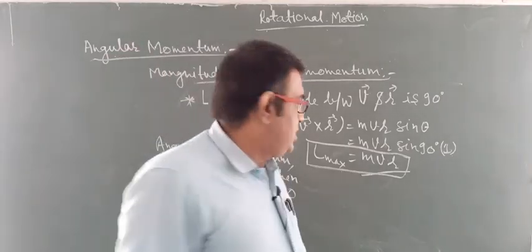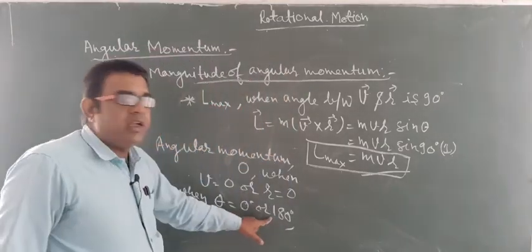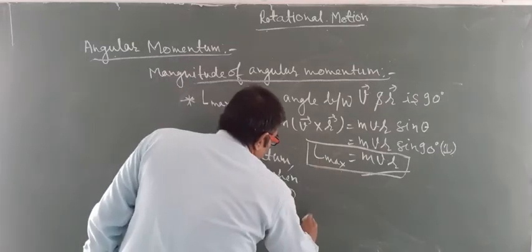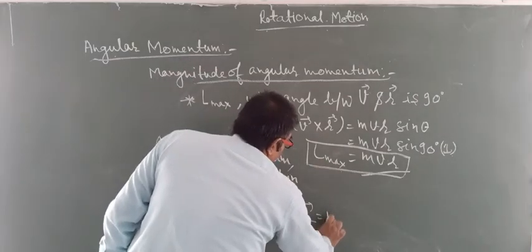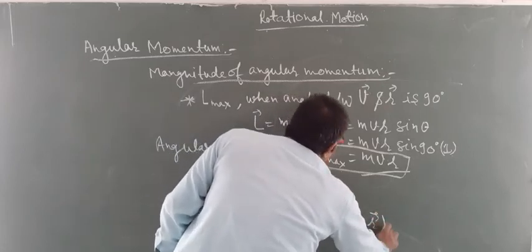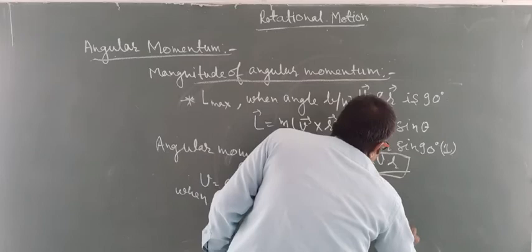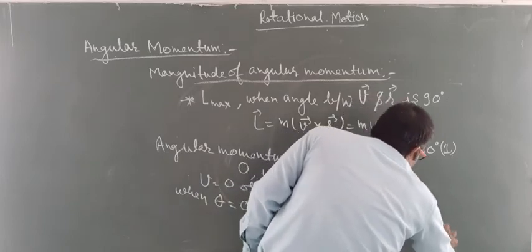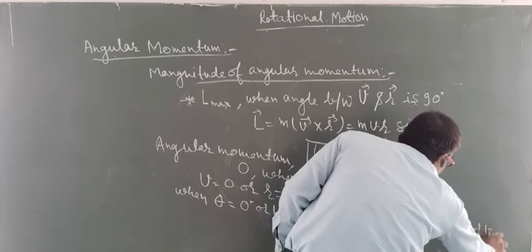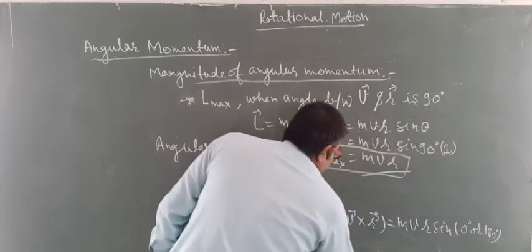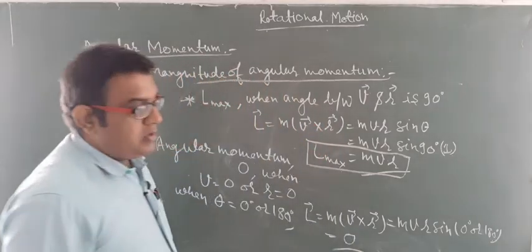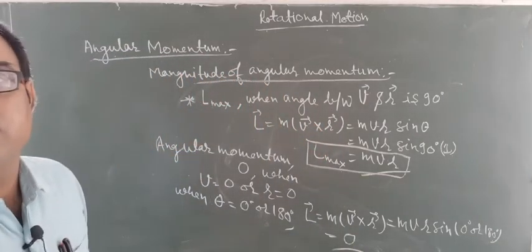In both cases, L is equal to mv cross r, which is mvr sin 0 degrees or 180 degrees, and angular momentum will be 0.